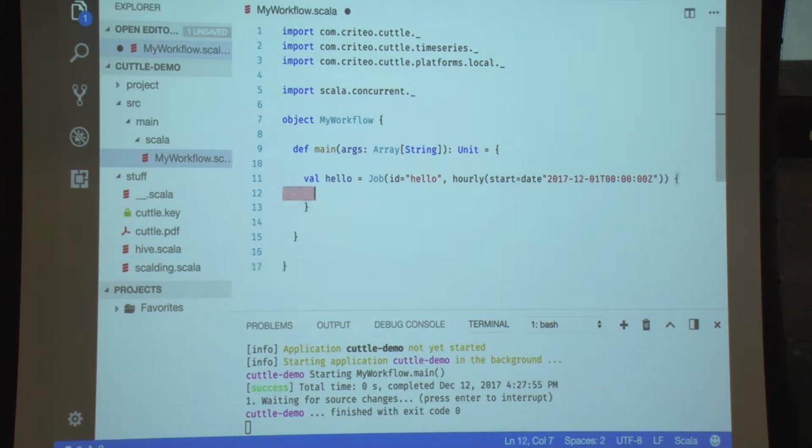And the last part is the side effect function. So the side effect function is what will be run by the scheduler, actually. So this is a Scala function. And it is an asynchronous Scala function, so it will return a future. So it can be a very, very long side effect. It can take hours. You can, for example, run something on Hadoop and wait for days for the job to be completed if you want.